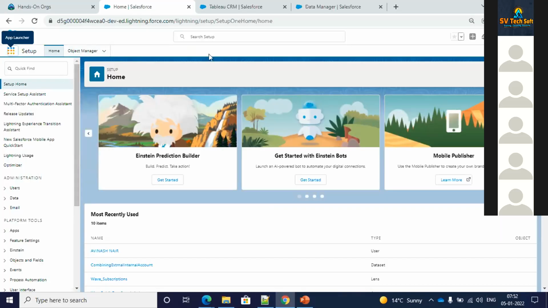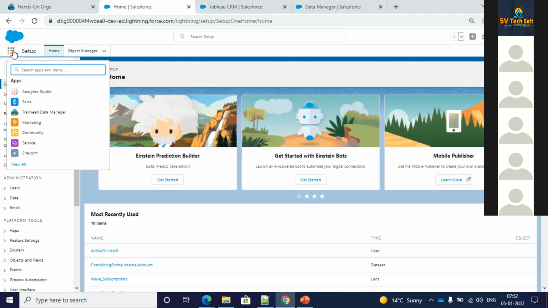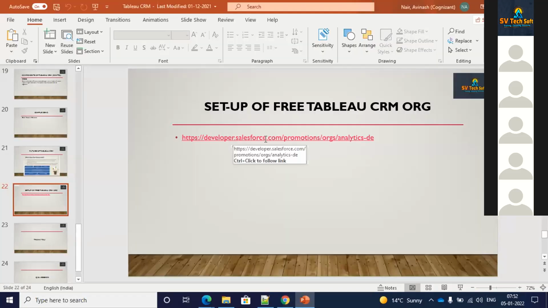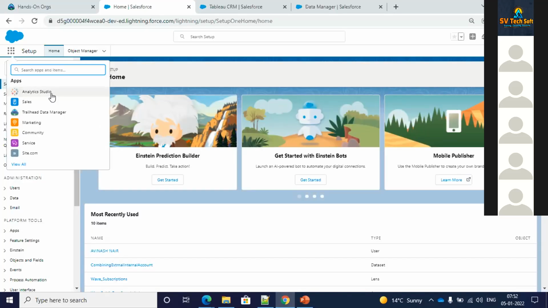This is the Salesforce thing. There's something called the app launcher over here. Once you click on the app launcher, you will get to see this Analytics Studio. This is something you won't see in a normal Salesforce org, because this needs to be acquired. The link provided in this PPT, once you sign up through that link, only then will you be able to see this Analytics Studio.